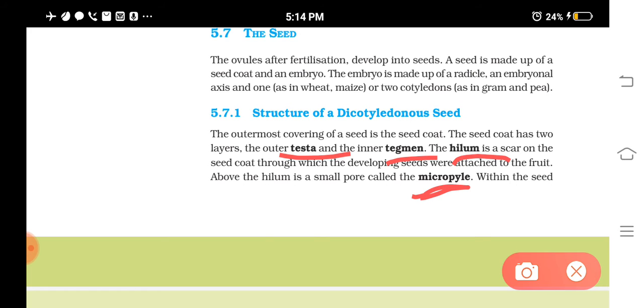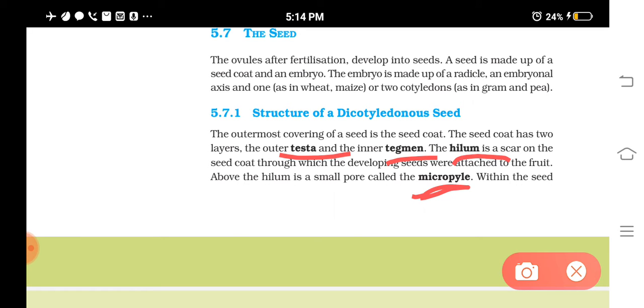So the micropyle is what? The small pore in the seed through which the pollen grains, after pollination, grow through the style, reach the ovule and enter into the ovule, isn't it?